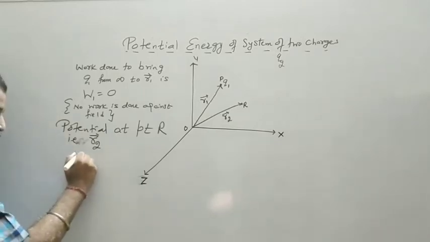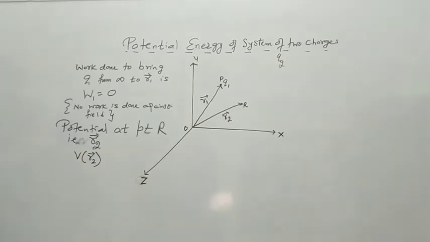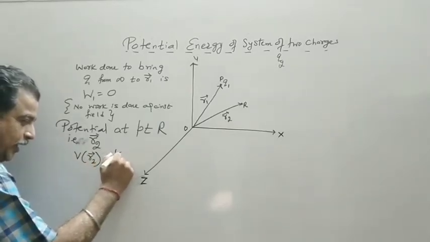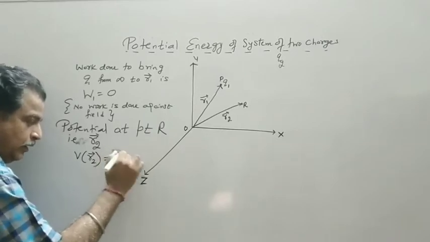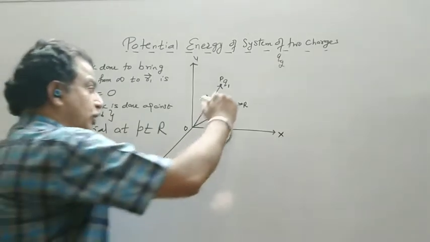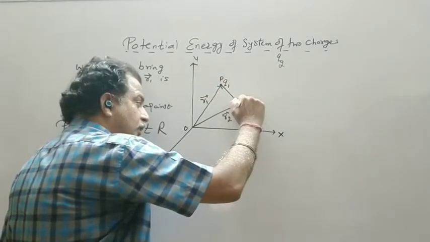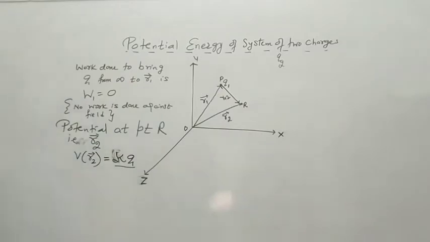Now how will this potential be written? So V at R2 vector, meaning the potential at R2, is equal to the potential formula k Q1, source, upon the distance between test and source. This is the distance between test and source, and it comes out to be R12. That we know, we have done this in the superposition principle.